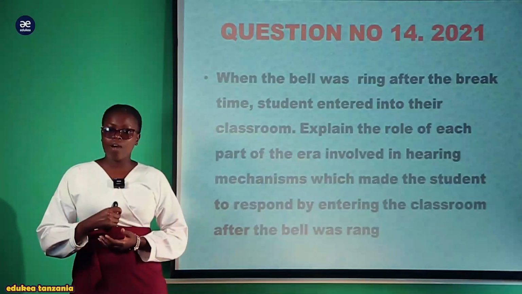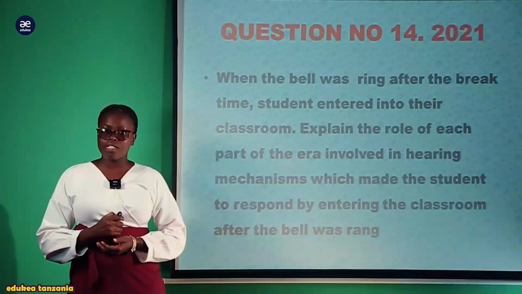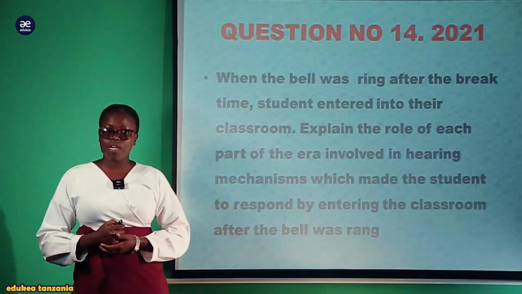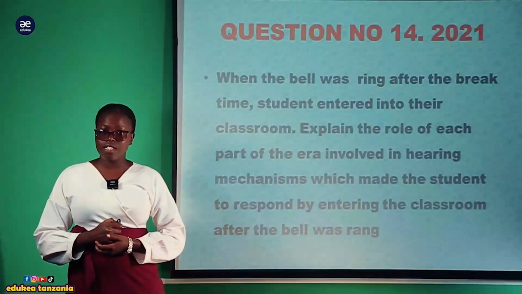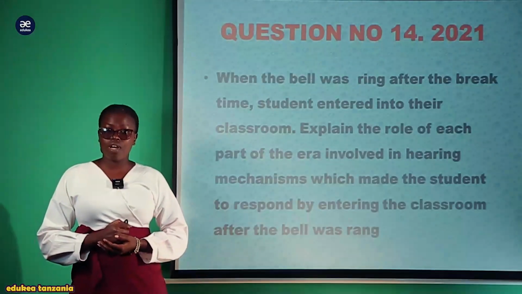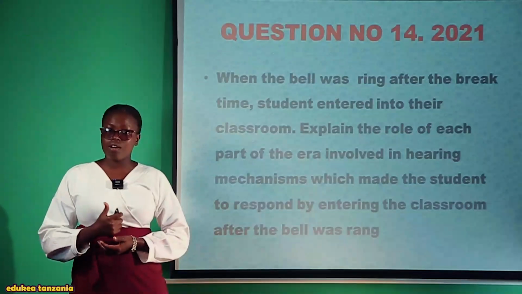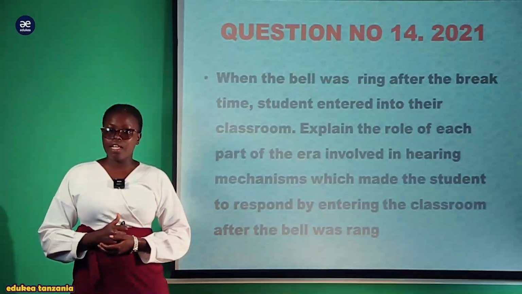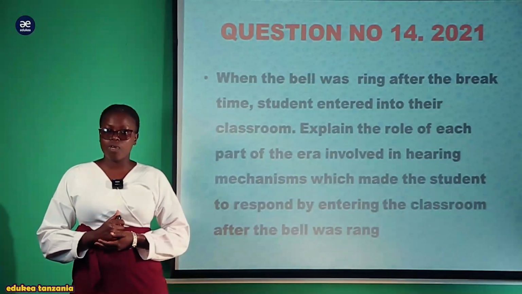You have to be aware of every syllabus and every subsection or subtopic I have taught in this module of coordination, so that you can tackle different questions constructed from this topic.